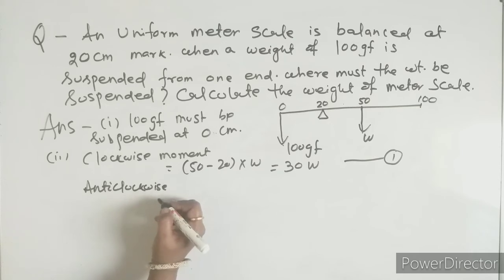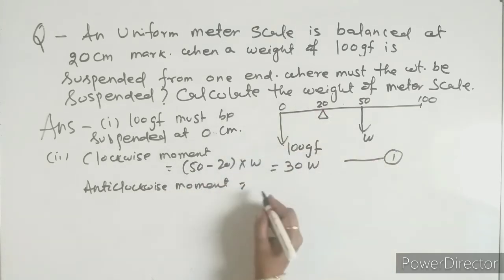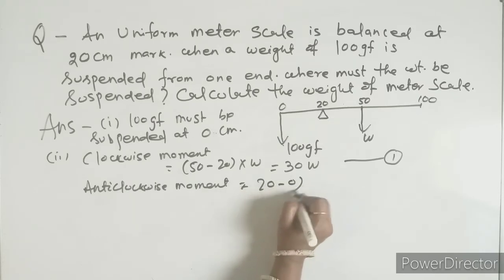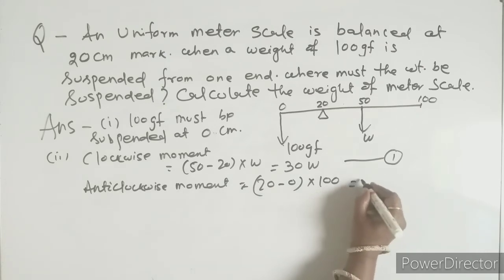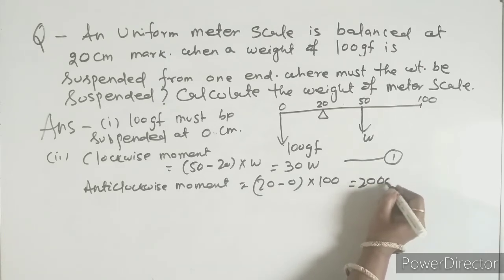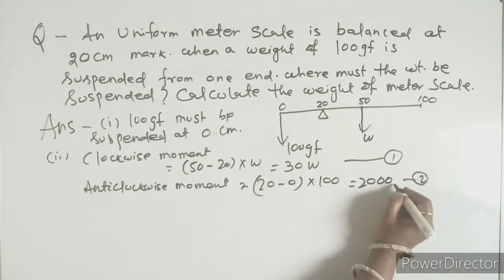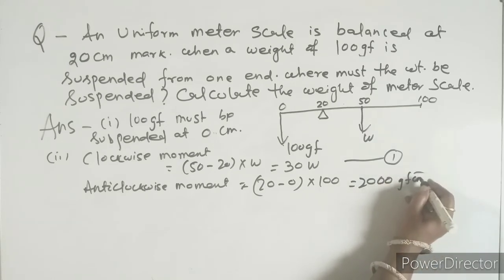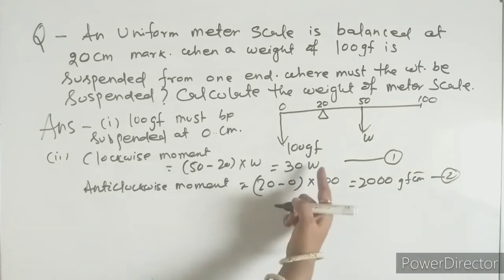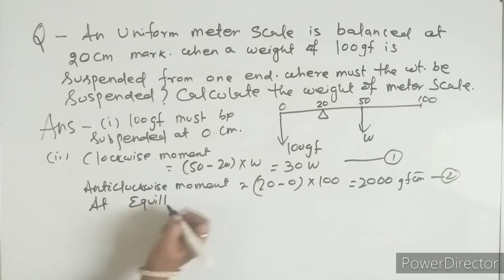And here the anti-clockwise movement. This side. So here 20 minus 0 into 100. So what am I getting? This one equals 20 into 100, that is 2000. The unit will be gram force centimeter. Okay, this one too, here also the same thing. At equilibrium, because now the body is balanced. Balance means it is at equilibrium.